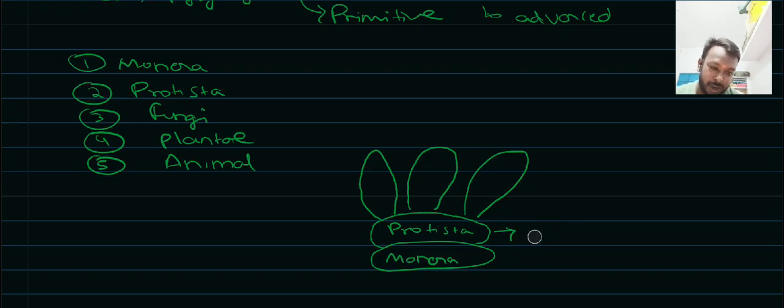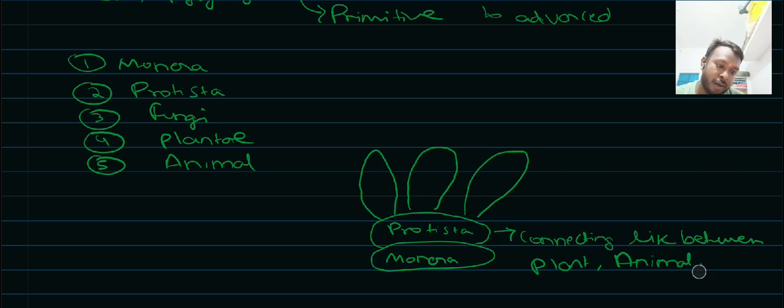Protista is a connecting link between plants, animals, and fungi. So firstly I am putting fungi, plant, animal. There are some Monera species which can produce their own food.